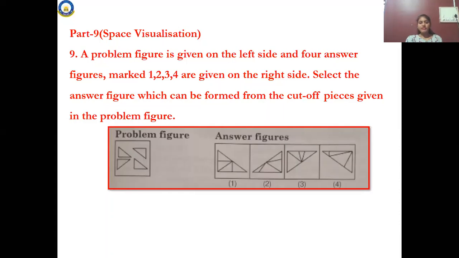Cut off pieces given in the problem. See, they have given the problem on the left hand side and the four answers on the right side, right? You have to join all those figures which are given in the first, and then you will form one diagram. You have to find out which diagram is formed within the four options. This is how you have to solve the question based on space visualization.